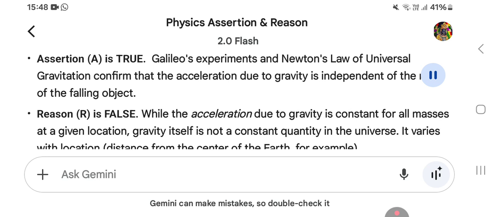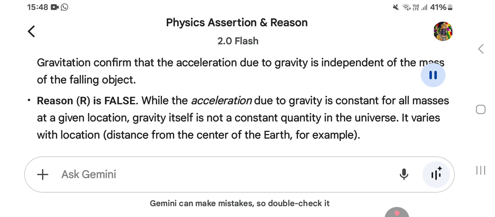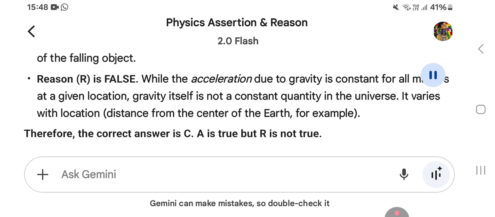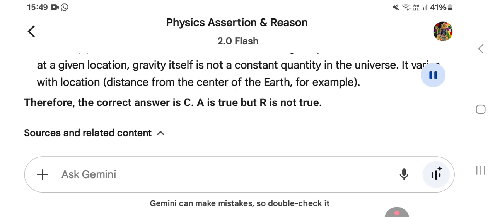Reason R is false. While the acceleration due to gravity is constant for all masses at a given location, gravity itself is not a constant quantity in the universe. It varies with location, distance from the center of the earth, for example. Therefore, the correct answer is C. A is true but R is not true.